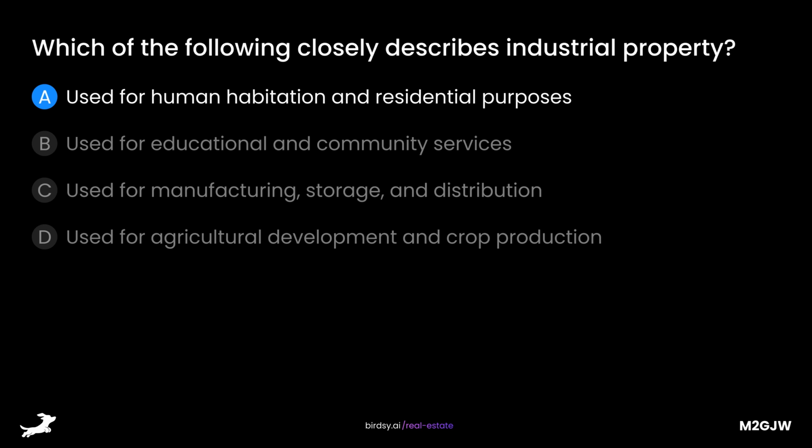Is it A, used for human habitation and residential purposes? B, used for educational and community services? C, used for manufacturing, storage, and distribution? Or D, used for agricultural development and crop production? The answer is C, used for manufacturing, storage, and distribution.